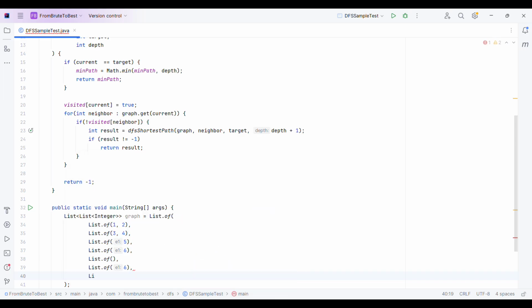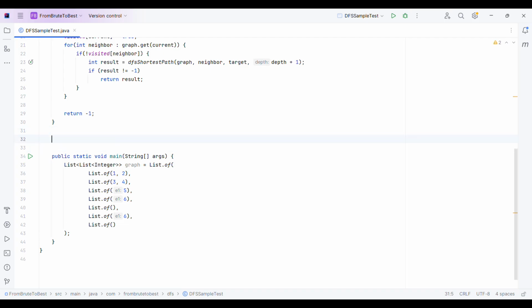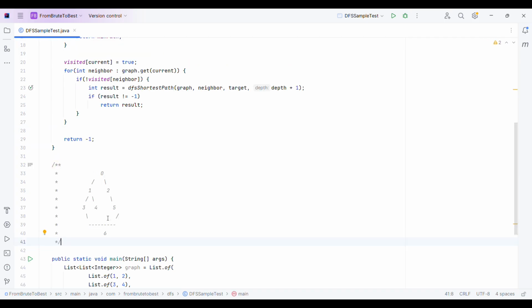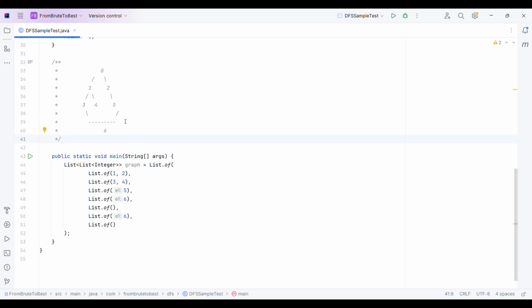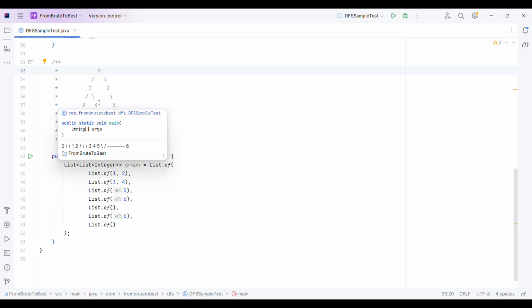Finally, List.of this. Okay, so the graph I have defined here will look something like this. Just simply paste it. The initial node will be 0, and 0 will have two children, 1 and 2. Now 1 will again have two children, 3 and 4, and 3 will be connected with 6, and 4 is a dead end.